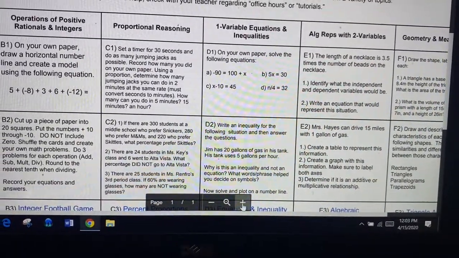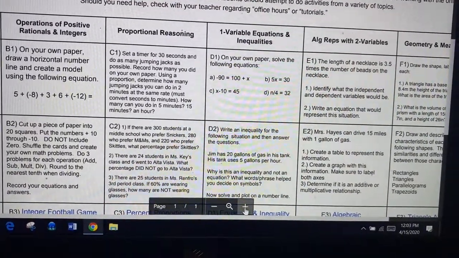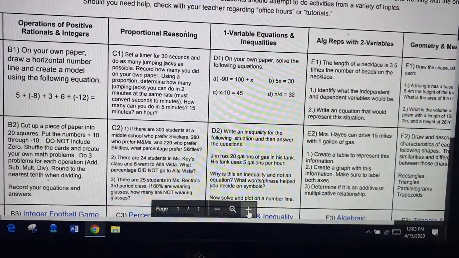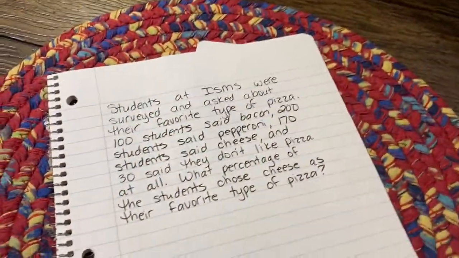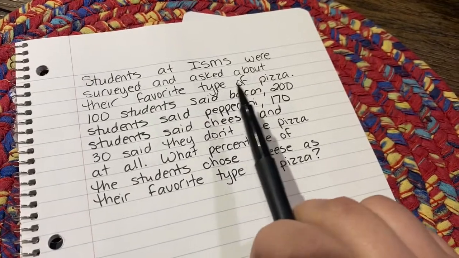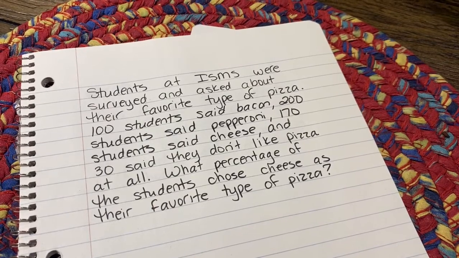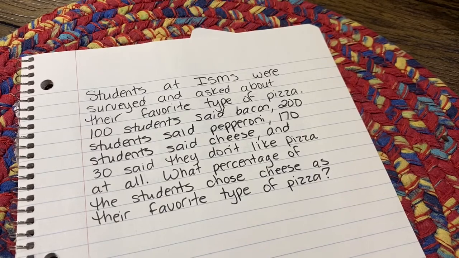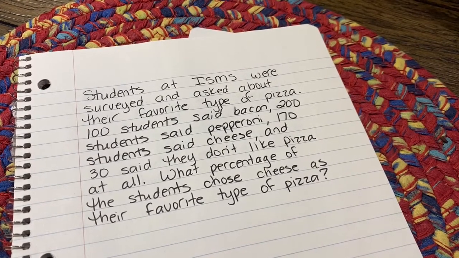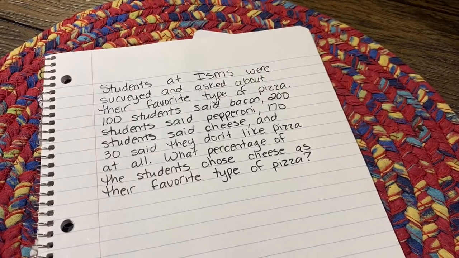Like I mentioned earlier, this is the WKUs, our proportion problems, the percentages, all that stuff we're dealing with today. And we're going to see a lot of word problems. So here's the first one. I have here that students at ISMS were surveyed and asked about their favorite type of pizza. 100 students said bacon, 200 students said pepperoni, 170 students said cheese, and 30 said they don't like pizza at all. What percentage of the students chose cheese as their favorite type of pizza?